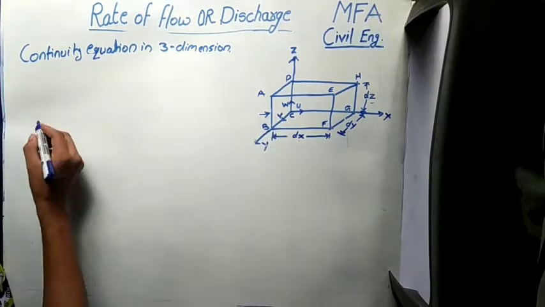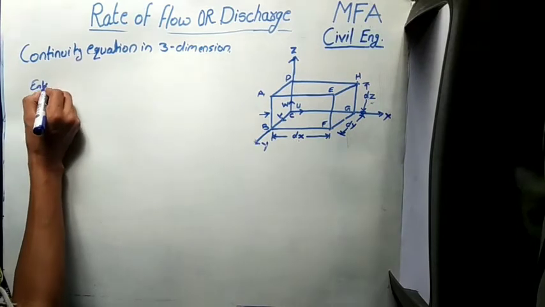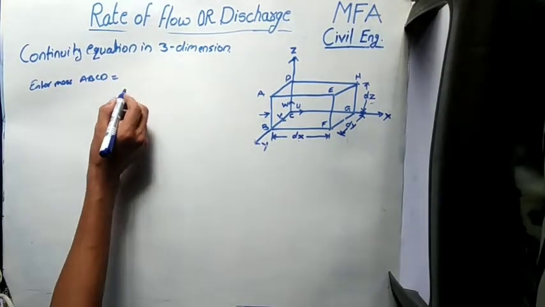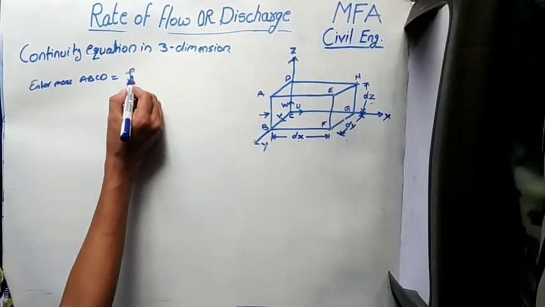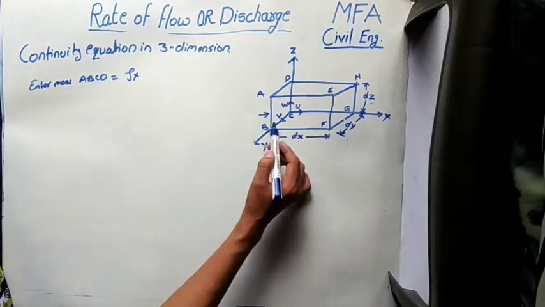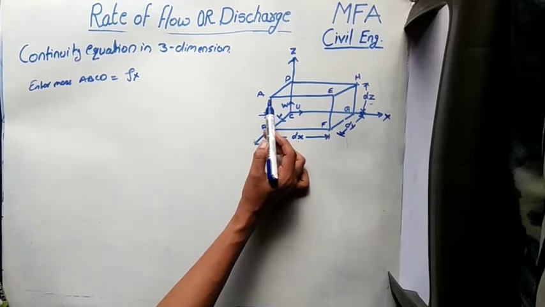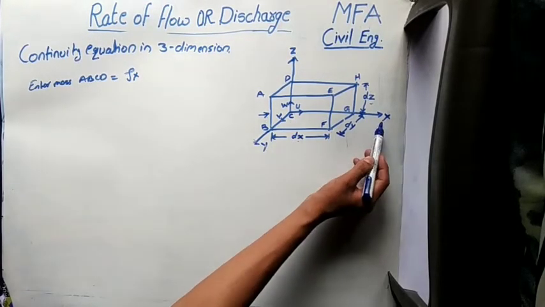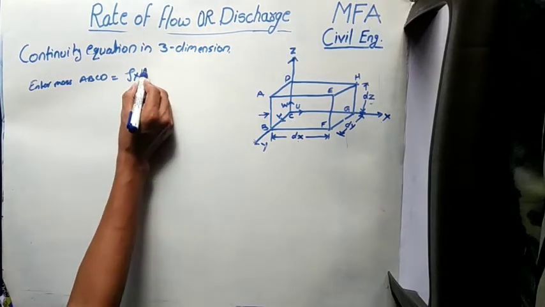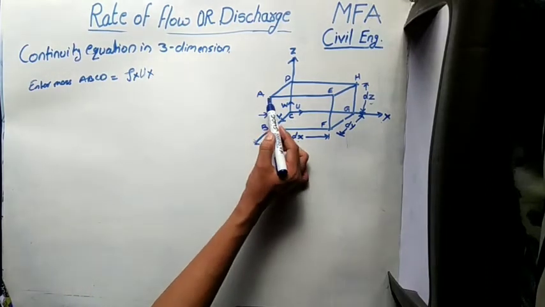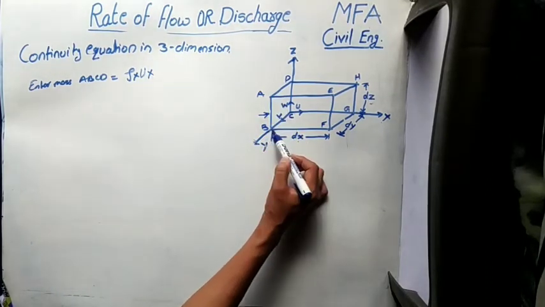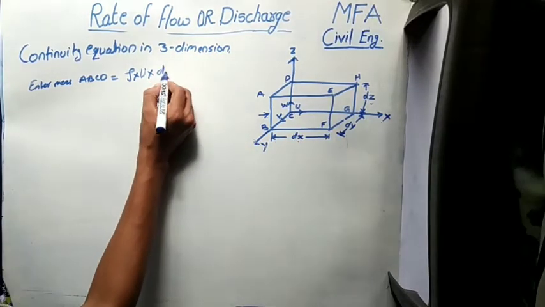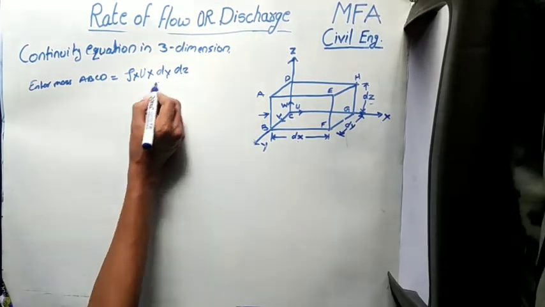Now the mass of the fluid which enters the face a, b, c, d per second, that is the entering mass in a, b, c, d, is equal to the density of a fluid multiplied by the velocity. The velocity acting on this face a, b, c, d is parallel to the x direction, which is u, multiplied by the area of cross section of a, b, c, d. The length of bc is dy and cd is dz, hence it is dy into dz.